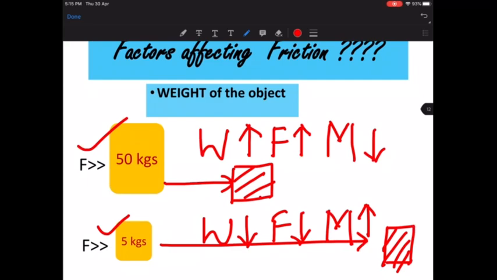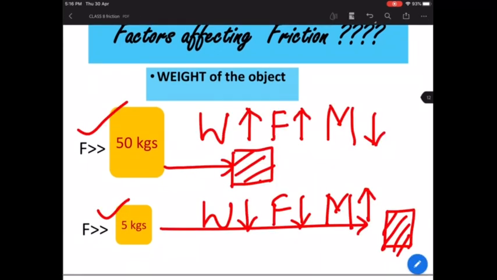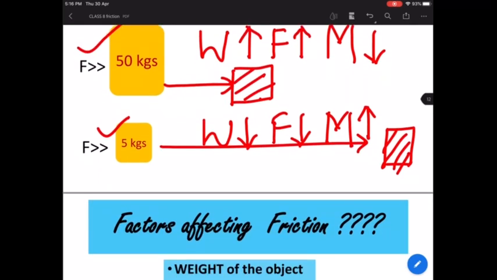So what are the factors which will decide the friction? First is the nature of the surface, and secondly the weight of the object. So these are the two factors which will decide what your friction is going to be.